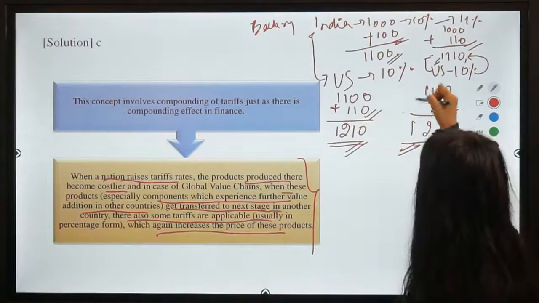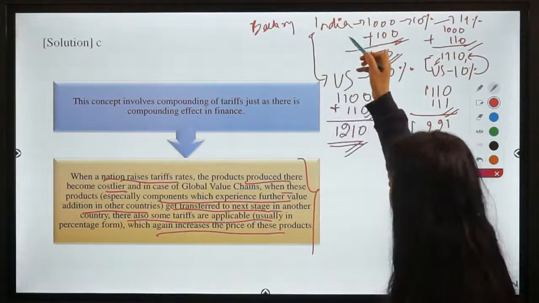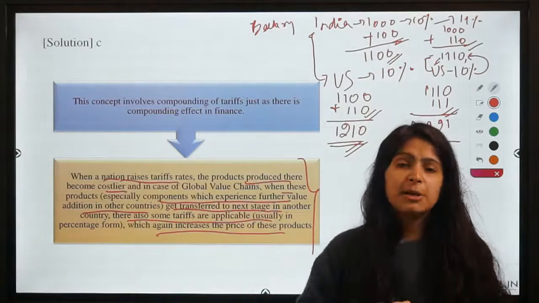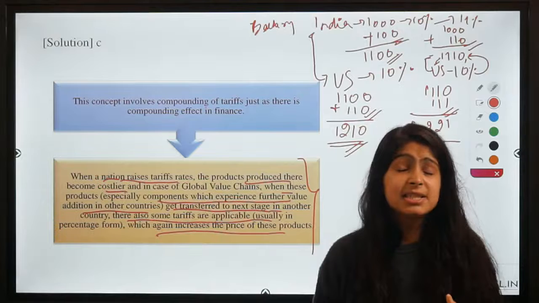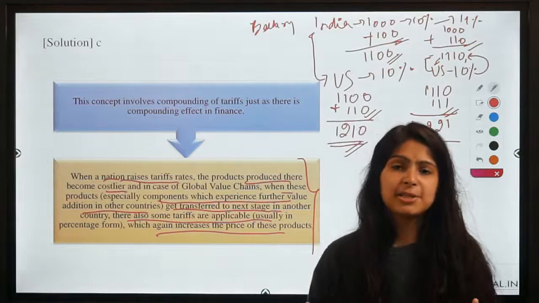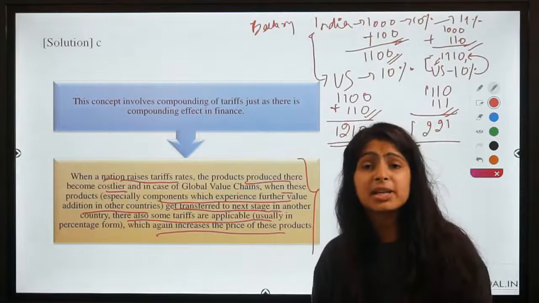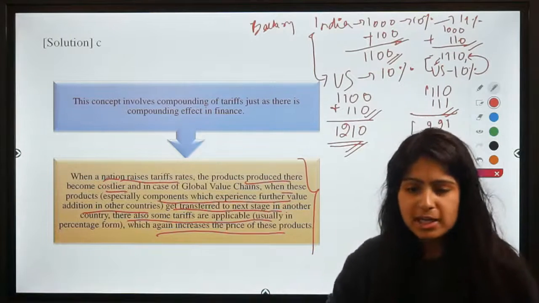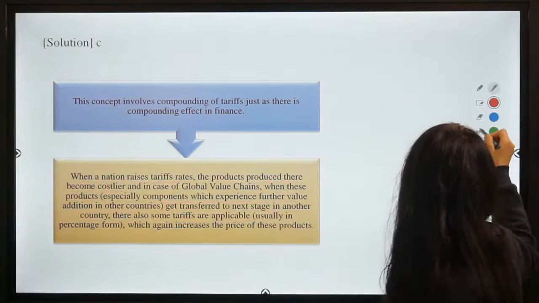This is only a two-stage production, where the product is getting transferred from India to the US. In the case of a product that moves through 5 or 6 countries, this tariff gets increased again and again, increasing the price of the product. So if a little tariff is increased in one country, the effect goes on to different countries. Now I hope we are clear with the meaning of this question.